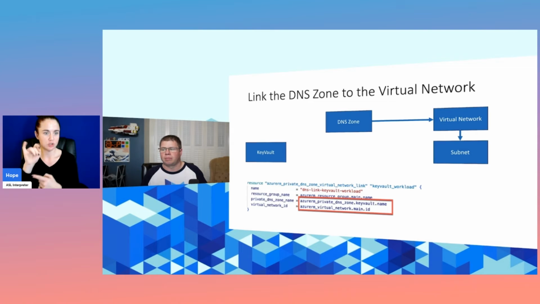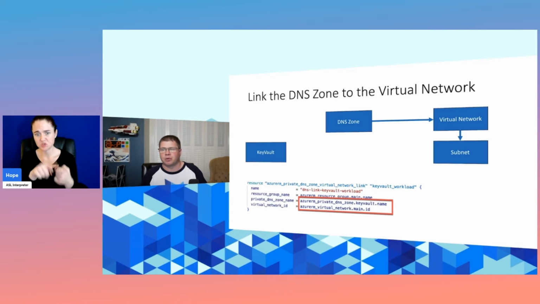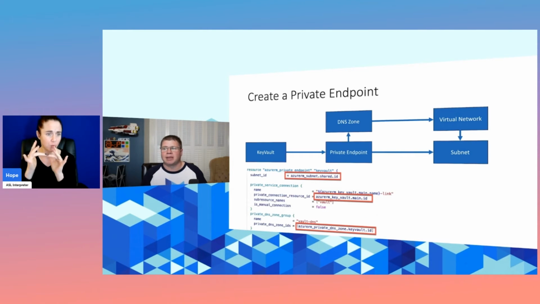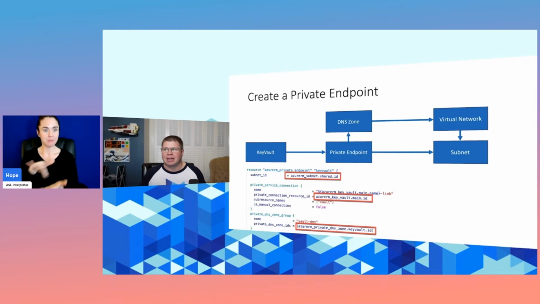After we set up the private DNS zone, we need to link that private DNS zone to a virtual network. And this is a very simple resource. It just takes your private DNS zone and connects it to your virtual network. Now that we have that set up, we're ready to actually get into our private endpoint. And the private endpoint is kind of that man in the middle, so to speak, that connects the private DNS zone to the subnet to the resource. So it's truly the crossroads of this private network connectivity.